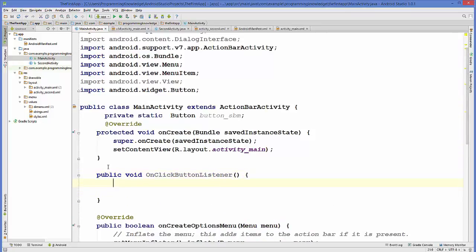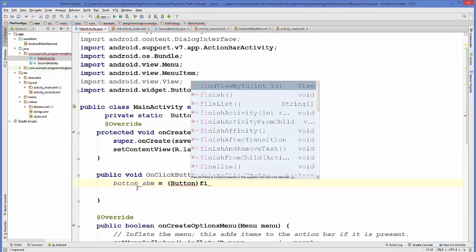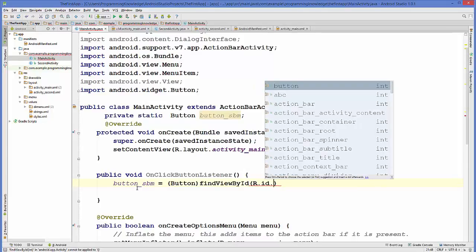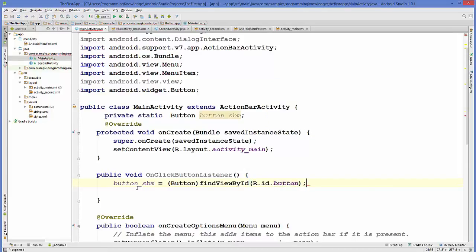Okay, so first of all we are going to cast this button to its ID. So button_sbm is equal to Button, and I will find it by ID. So findViewById R.id.button, which is the ID of my button.